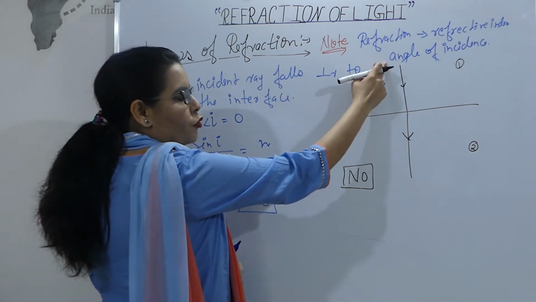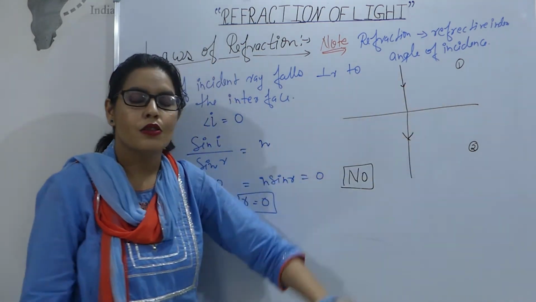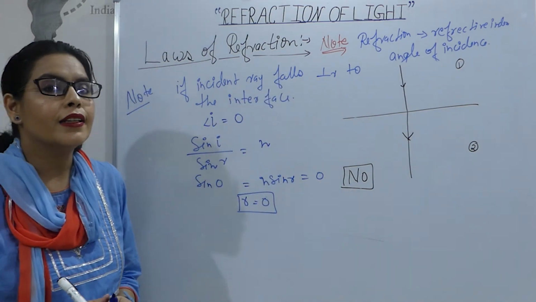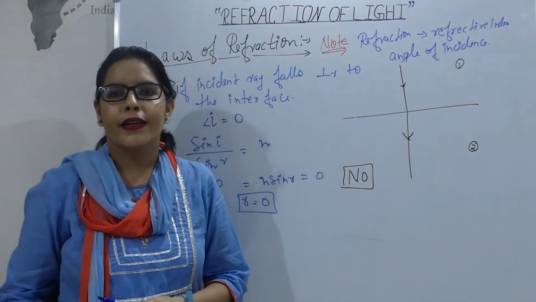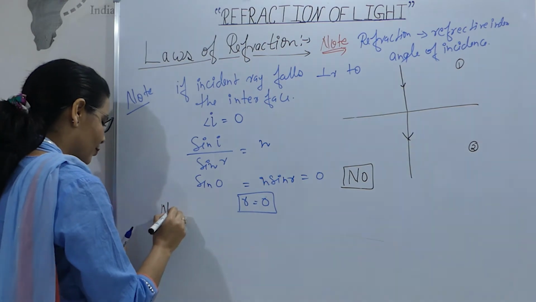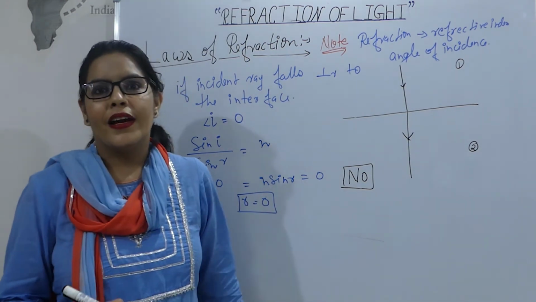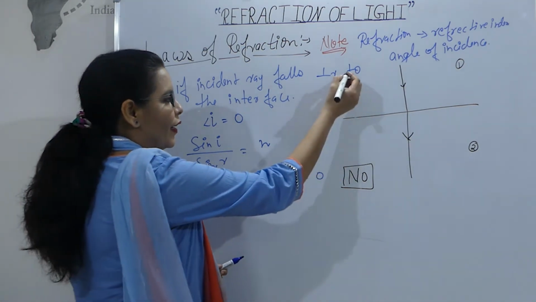And when the light moves from one medium to another medium, refractive index is different. So the velocity will change. So in this case also we will say that the refraction is happening because the velocity of the light is changing. From here you can get one note. For bending, it is necessary that the light should fall obliquely, like this.